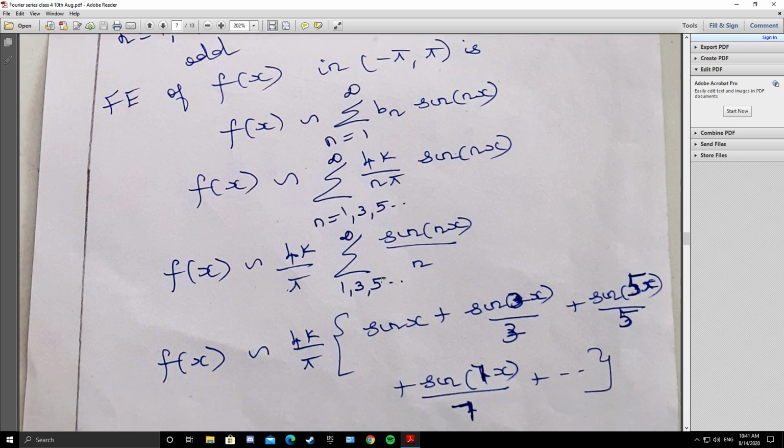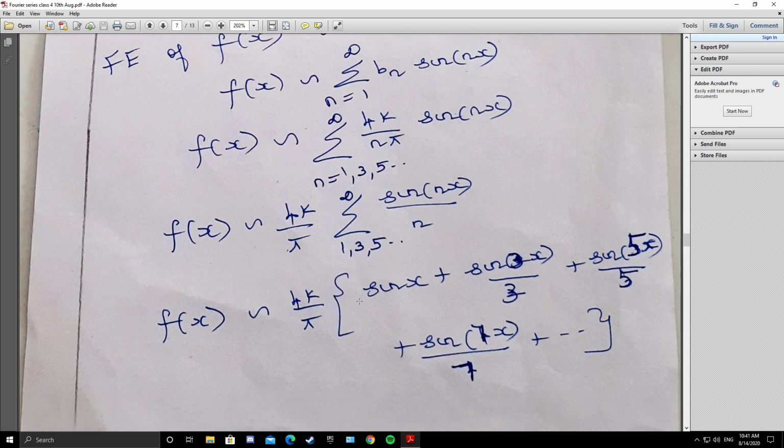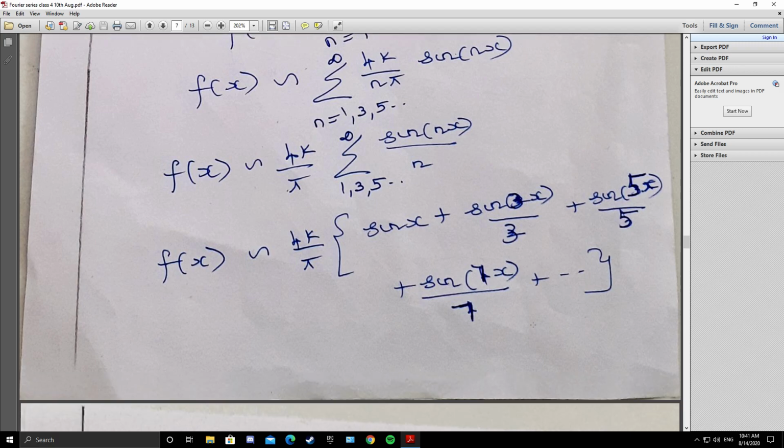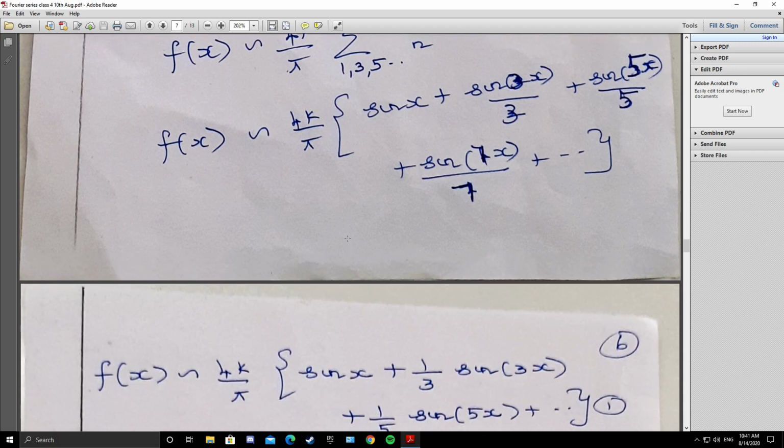Then the next step, I have expanded the summation. If n is 1, sin x. If n is 3, 1 by 3 sin 3x. If n is 5, 1 by 5 sin 5x plus etc. So we have the Fourier expansion of the given function.